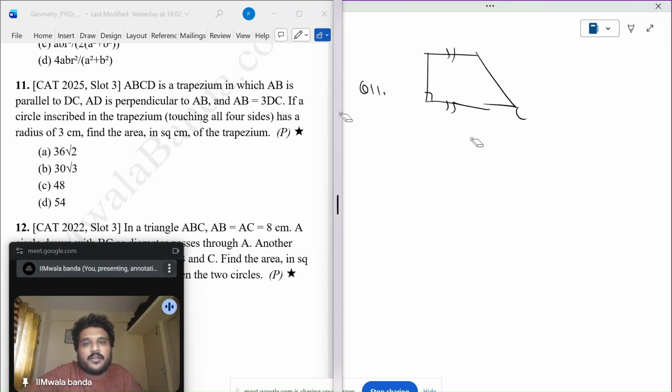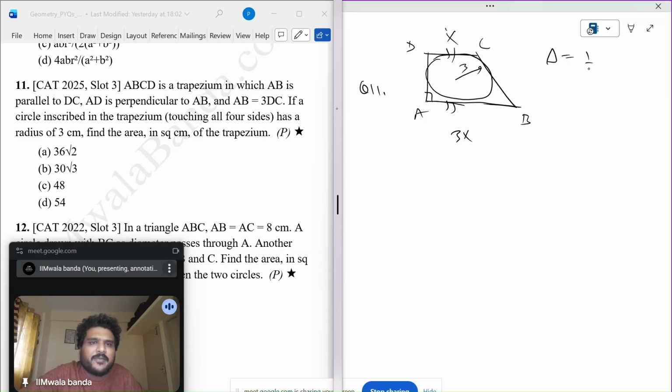AB is actually the bigger one. So AB is thrice of CD. It should be like this. Then this is x and this is 3x. If a circle is inscribed in the trapezium, of radius 3, find the area of the trapezium.